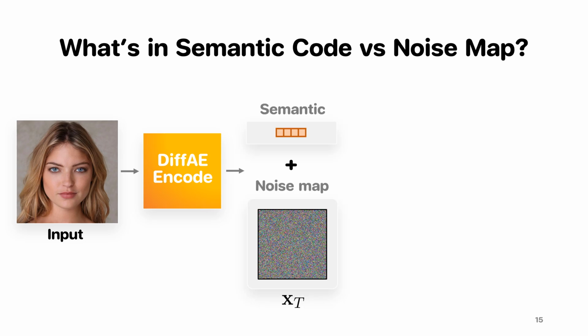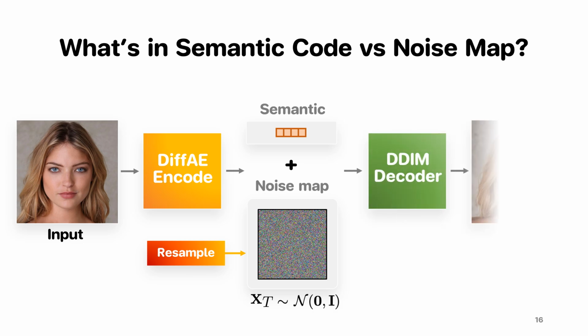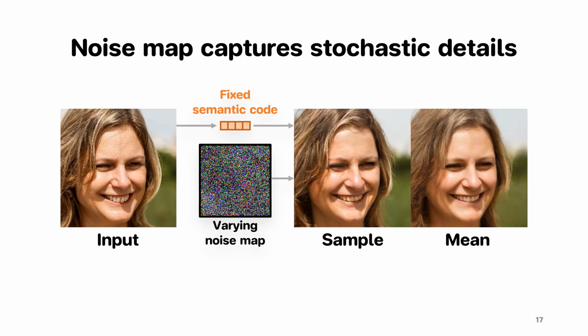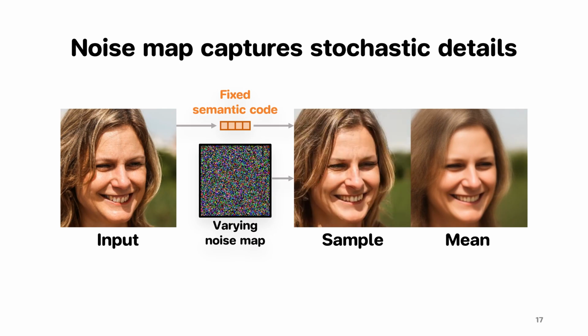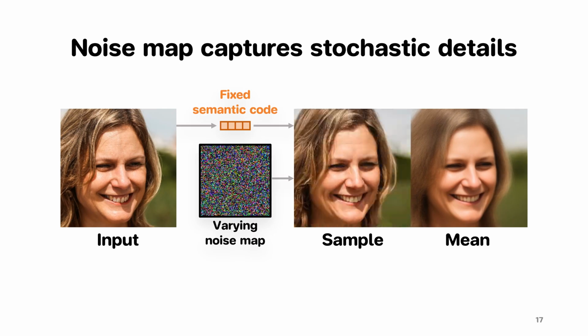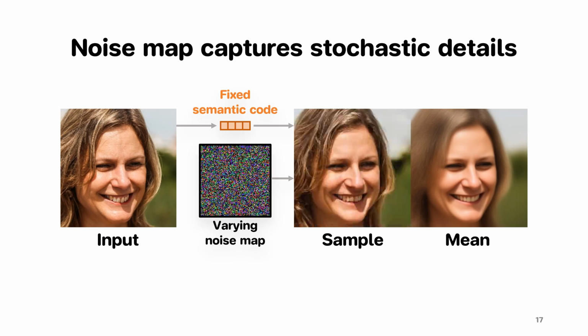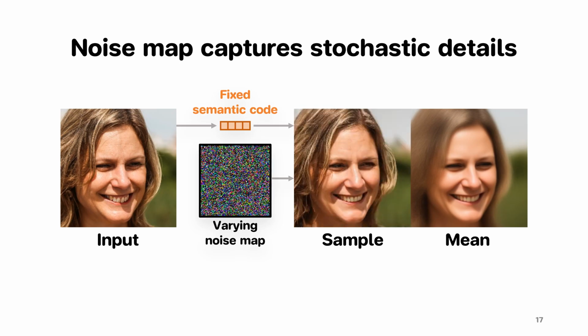To see what I've really encoded in these codes, we did the following experiments. First, we encode this image, but we throw away the noise map and resample it from a normal distribution. The decoded image looks somewhat similar to the input overall, but it is no longer the same. We repeat this with multiple noise maps. With the semantic code fixed, the low-level changes like the hair pattern and wrinkles we observe here signify parts that are captured in the noise map.